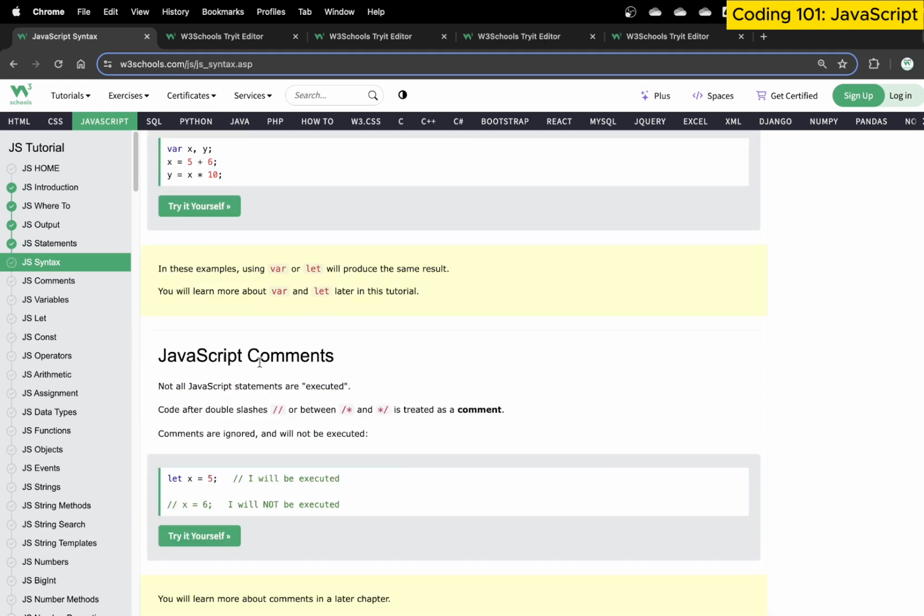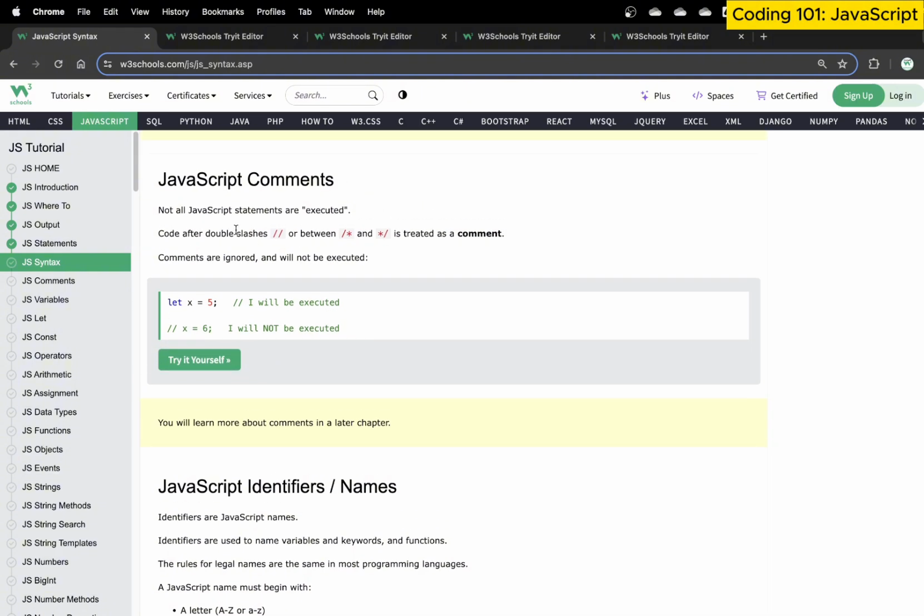Similarly, let's come to JavaScript comments. We will talk about comments again in the next section. But basically, most of the time we will need certain code not to execute, or we need to write some instructions around the code. So we use comments, using a double forward slash, or slash-star and star-slash.